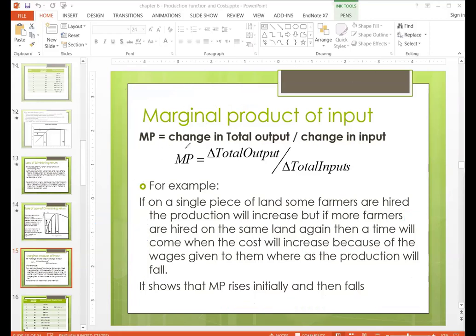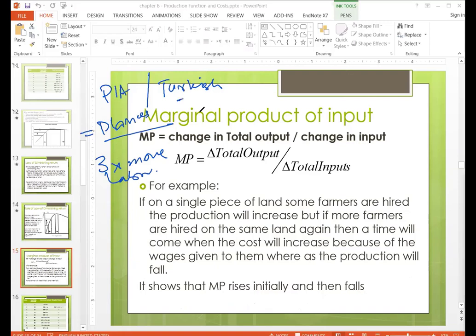Okay, so the example that can be given is the example of PIA that we talk about in the news, PIA versus Turkish Airways. Both have an equal number of planes, but PIA has 3 times more labor. So what is happening? Turkish Airways is employing at MP equal to 0, but we have 3 times more.